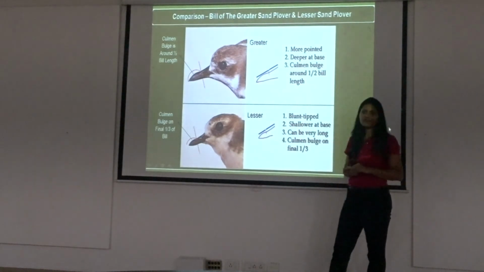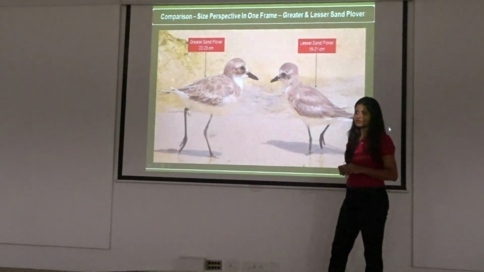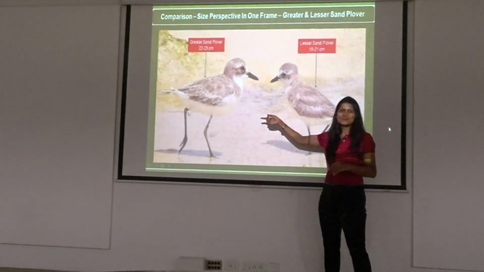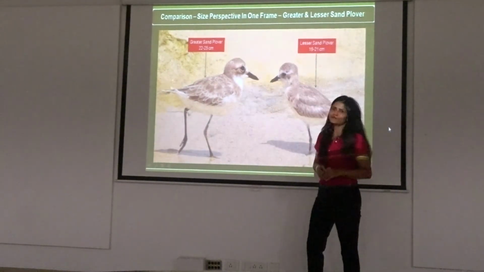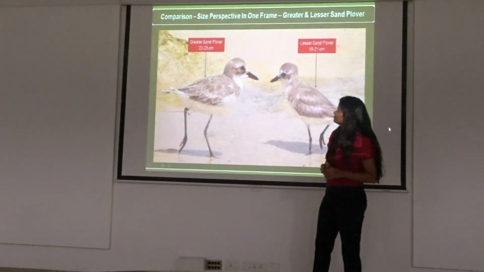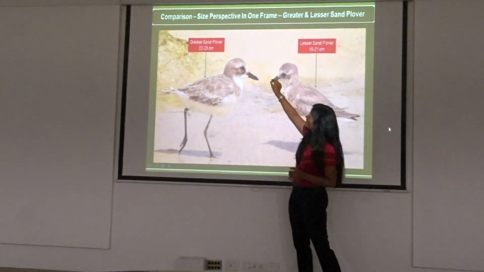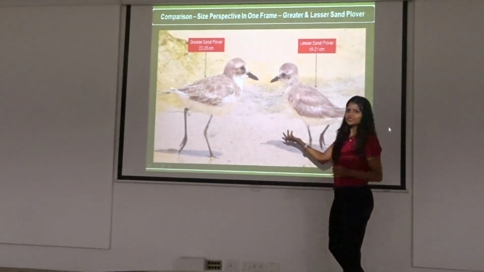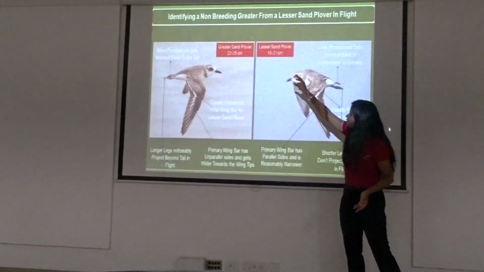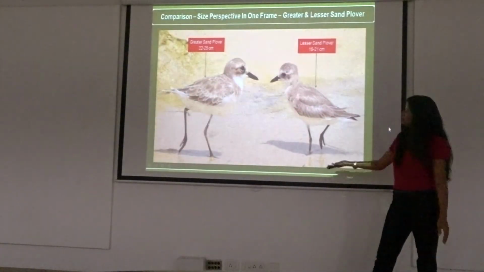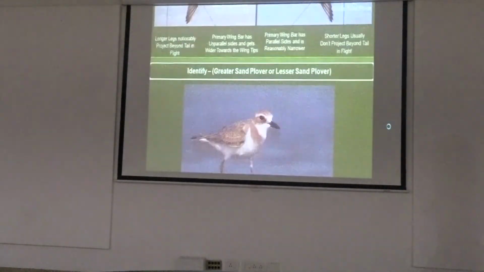So that is how you identify this bird. And I think I tried this and it worked out. So this was in one page, you can see clearly. This is like half the size. The bulge is more prominent in the greater, and in the lesser, the half is lesser, only towards the last edge of the tip. Exactly. So it's easier. We can look at these smaller things and identify these birds. Now here both the legs are also looking almost black. I think we can skip the next slide so that we do the last slide of identification.